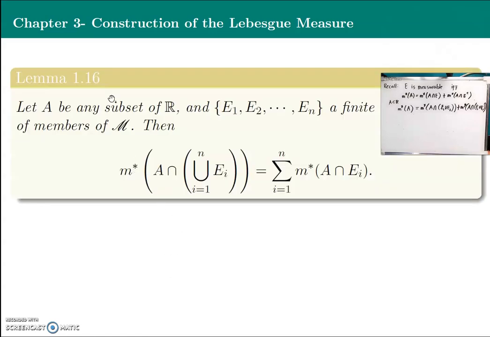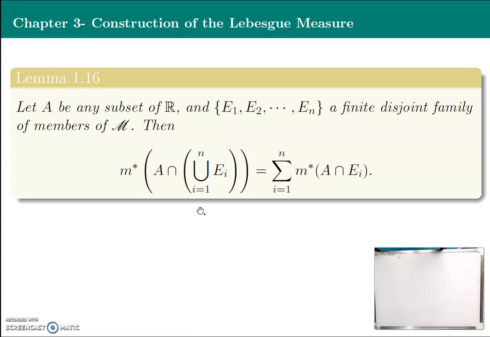Now let's have here lemma 1.16. We let A be any subset of R, and we have here a class E1, E2, and up to E sub n. We have here a finite disjoint family of members of our class. So it means these are all measurable sets. Then we have here our equality. To prove this result, we use mathematical induction.